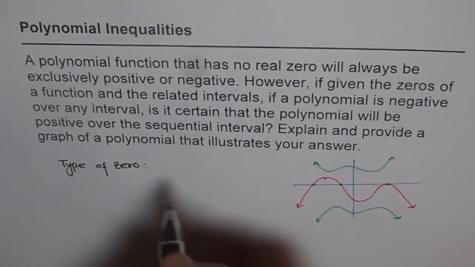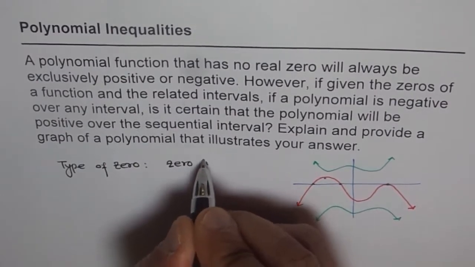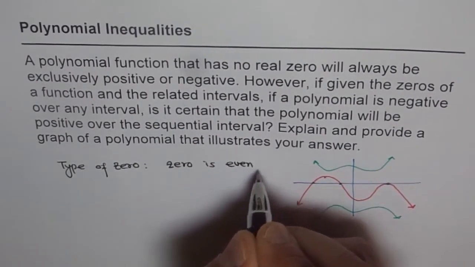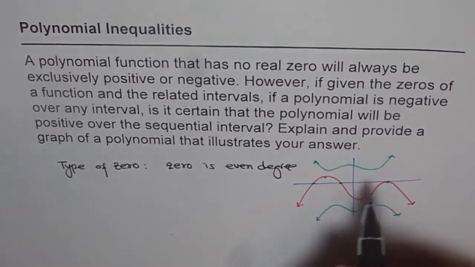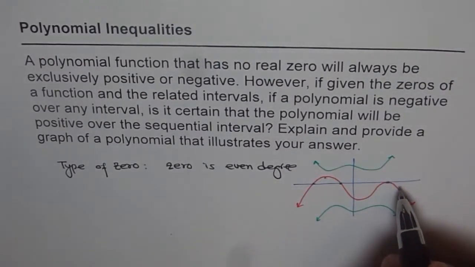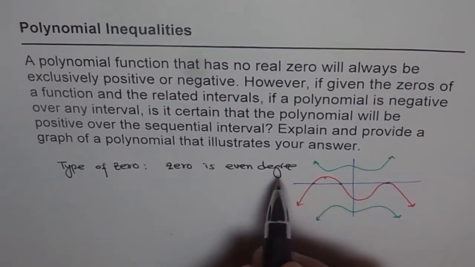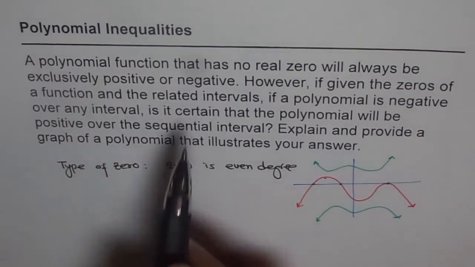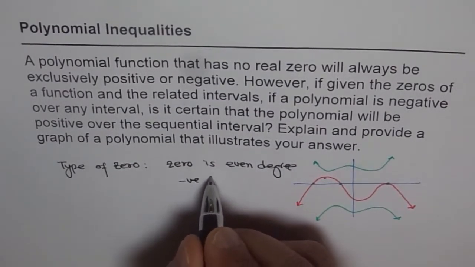If the zero is even degree, in that case, if it is negative, it doesn't become positive in the subsequent interval. If the zero is even degree, then that is not true. That means from negative, it goes back to negative.